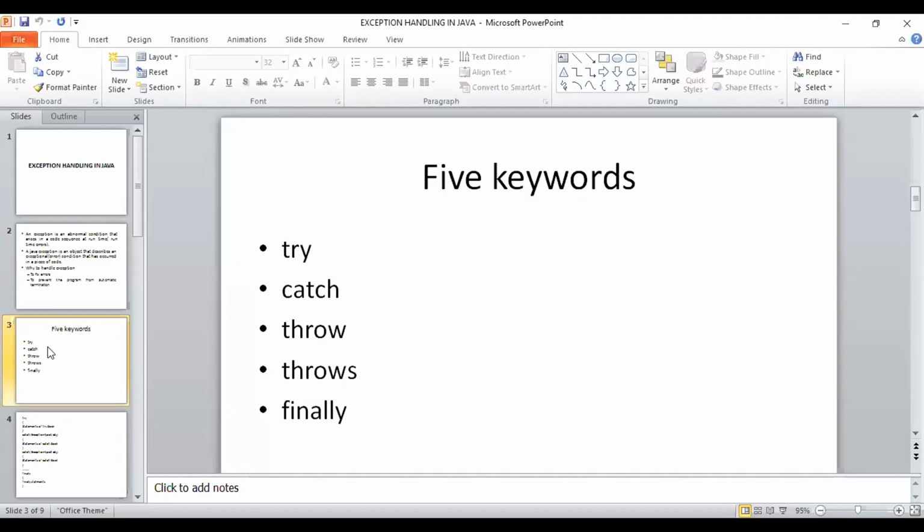Now, what is the purpose of try? Whichever statements you feel might throw an exception, those statements should be put inside the try block. Once the try block throws the exception, we have to write catch handlers to handle that exception. The syntax is like this.